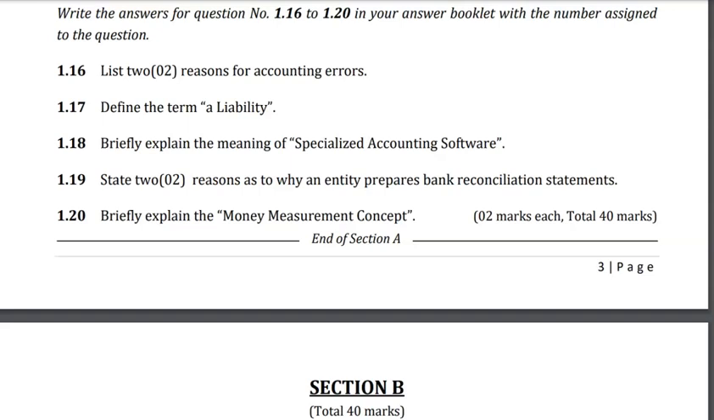For example, you can give purchasing a building for 5 million rupees, where you can measure the cost of the building in terms of cash, rupees. So you can recognize it in your accounting records and record it in the financial statements.